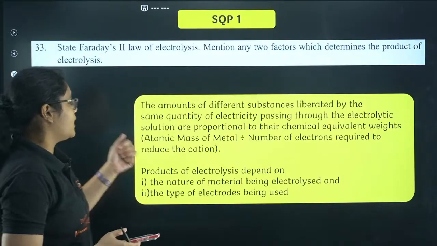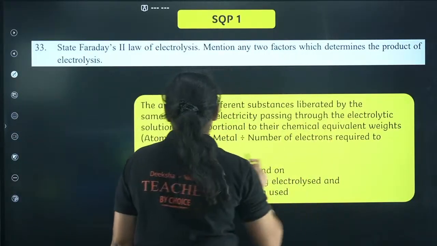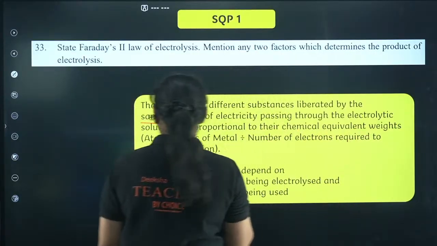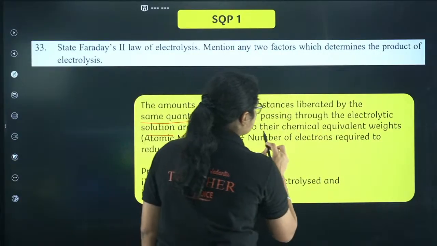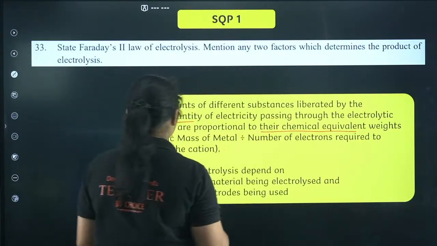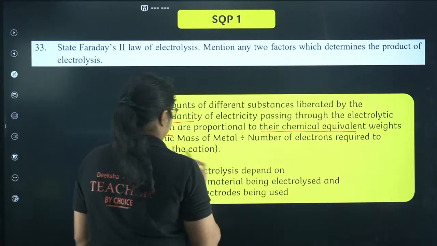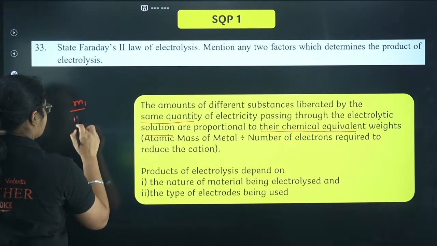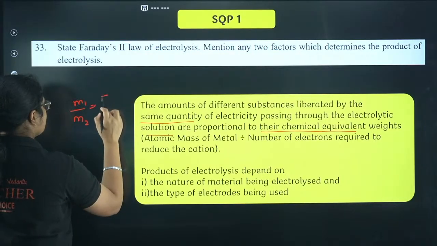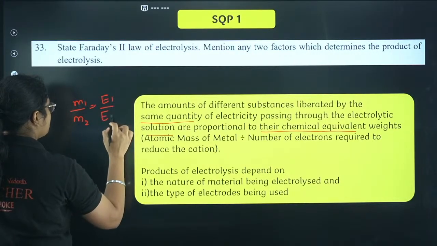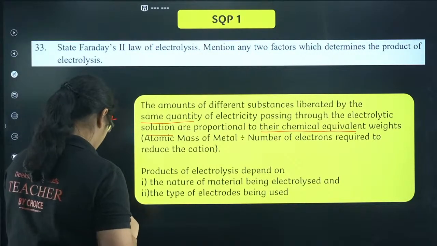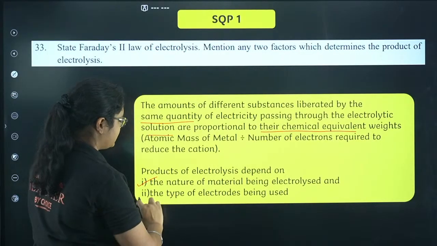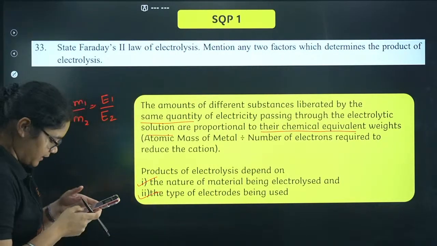The amounts of different substances liberated by the same quantity of electricity passing through the electrolytic solution are proportional to their chemical equivalent weights. So we have the formula M1 by M2 is equal to E1 by E2. Next, the products of electrolysis depend on the nature of the material and the type of electrode being used.